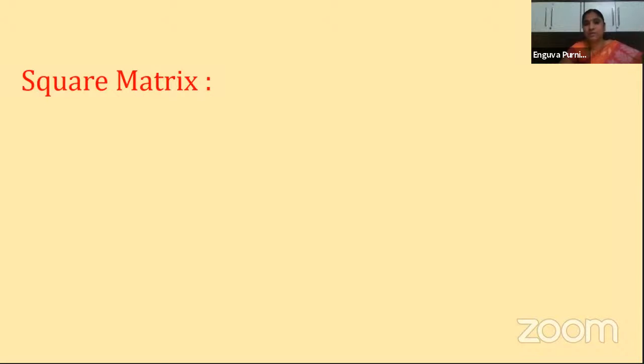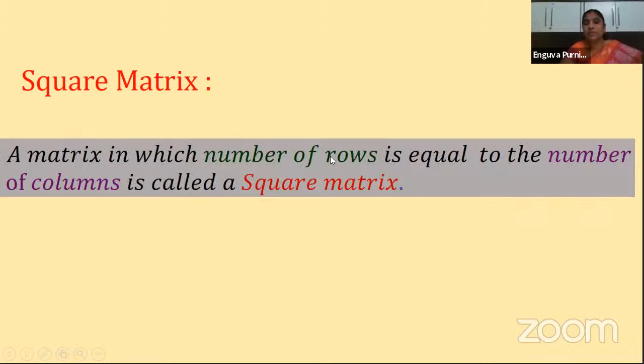The types of matrices we have seen. In the types of matrices, the first one is the square matrix. Square matrix means what? A matrix in which the number of rows is equal to the number of columns. So that kind of matrix is called a square matrix. Clear? Number of rows and number of columns should be the same. So next one is what?